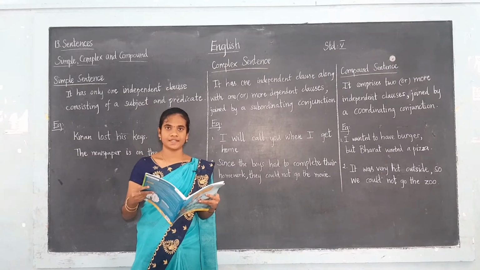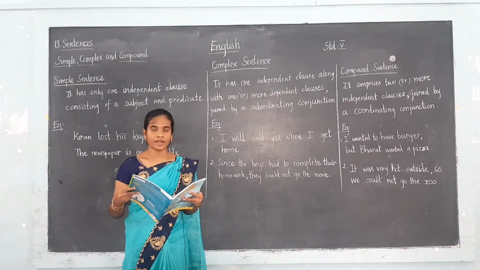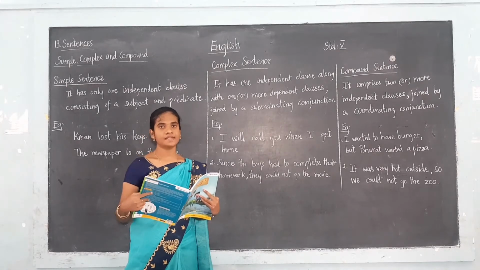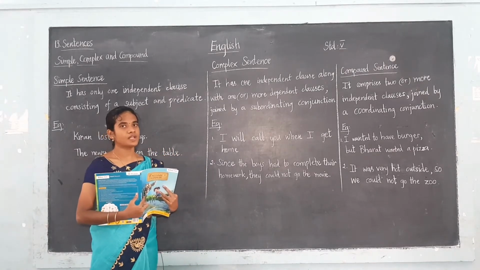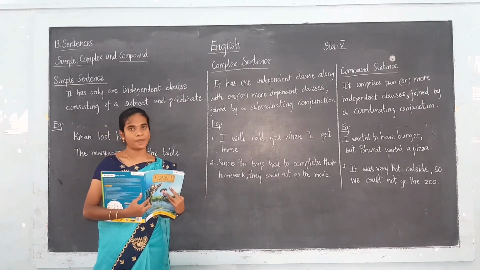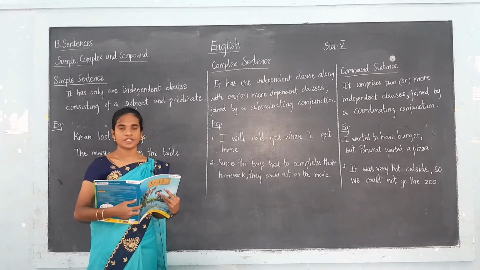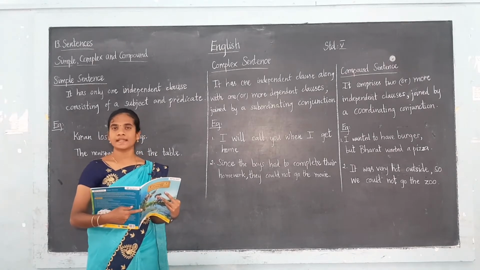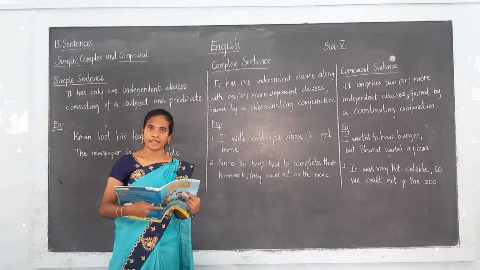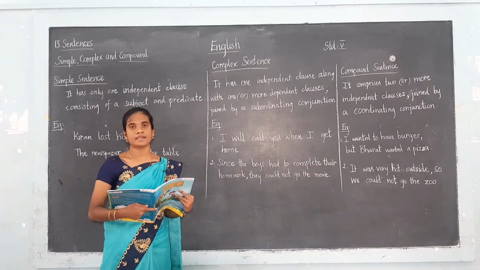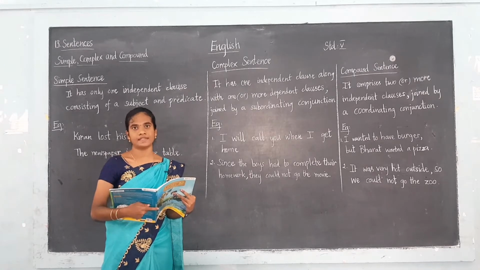Good morning students. Today we are going to learn one new grammar topic. It is in sentences: we are going to learn about simple, complex and compound. To learn this topic, first of all we have to know what is an independent clause, a dependent clause, what are subordinating conjunctions and what is a coordinating conjunction.